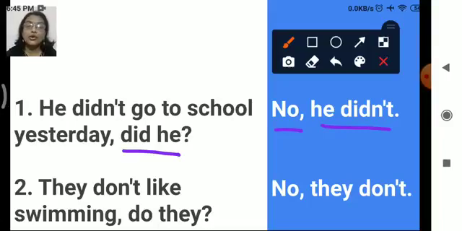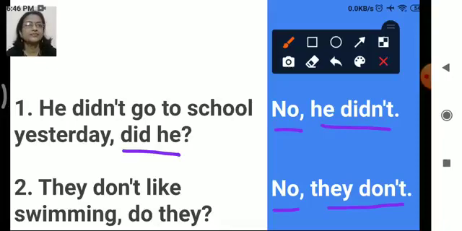Second one. They don't like swimming. Do they? They don't like. So our answer is no, they don't. They don't like swimming. Followed? So in the first exercise it was yes, so we removed the no part from the question and we wrote the yes as answer. Now in this exercise we have to add no here. Followed? So no, they don't.